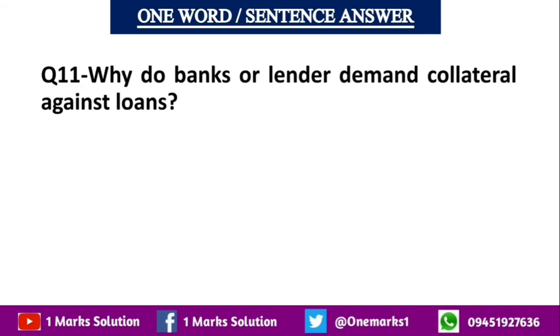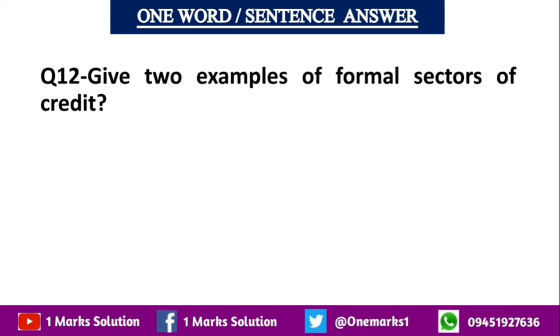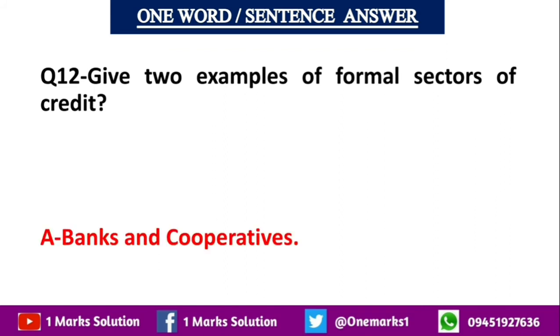Why do banks or lenders demand collateral against loans? If the borrower fails to repay the loan, the lender has the right to sell the asset or collateral to obtain the payment. Give two examples of formal sectors of credit. That is the banks and cooperatives. Self-help groups are also there. Land development banks are also there. Regional rural banks are also there. So there are so many banks which are the formal sectors of credit.